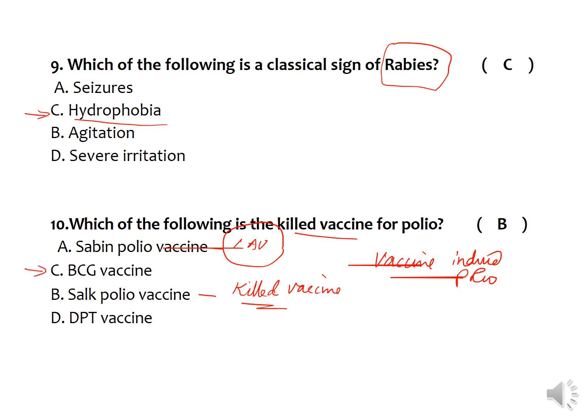Another option here is the BCG vaccine. This is used for the prophylaxis of tuberculosis, and DPT is a prophylaxis for diphtheria, pertussis, and tetanus disease.